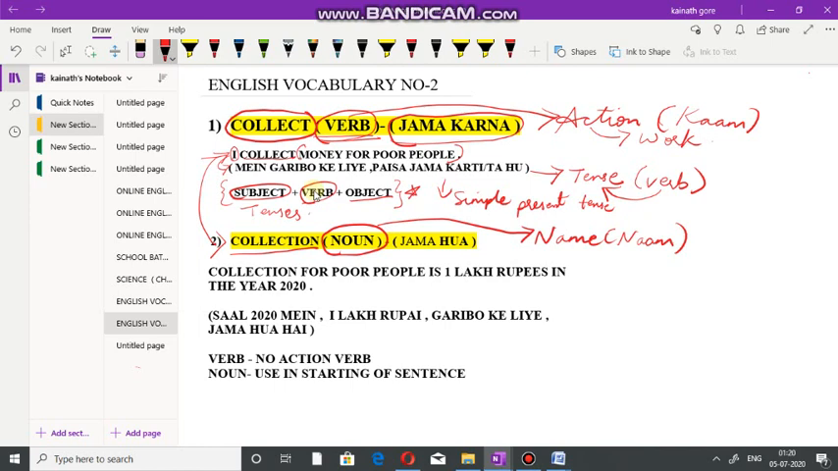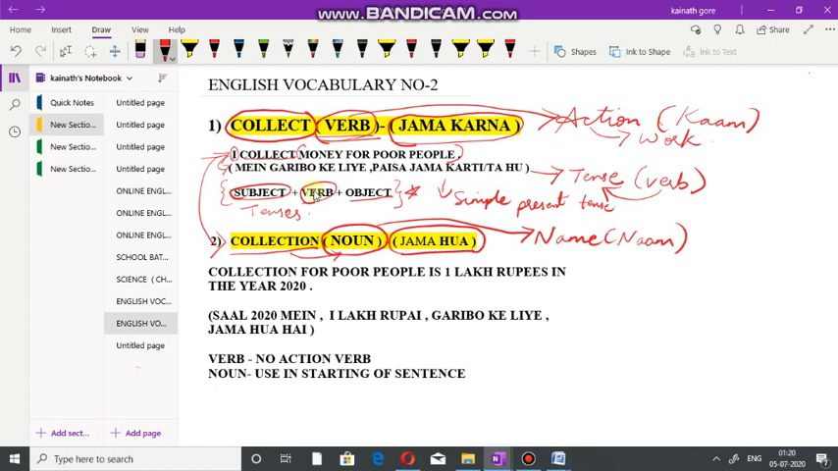So coming back to the word collection, what is the meaning of collection? First of all, please understand the originality of this word. It's a noun, and in Hindi you can say jama hua. The verb says jama karna, it is an action. You are doing that, इकट्ठा कर रहे हो. But here collection means जमा हुआ, मतलब इकट्ठा हो चुका है. It's a collection.